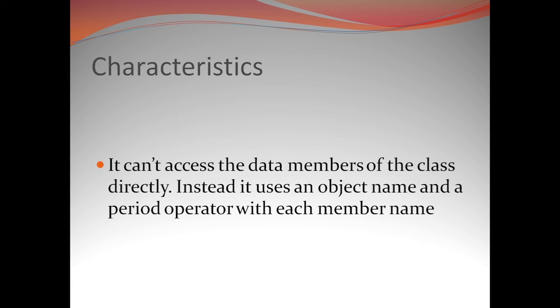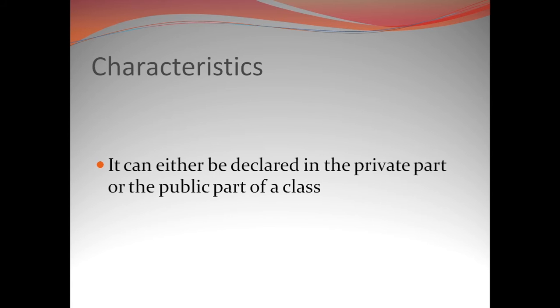So this is not a direct way of accessing data members of a class by a friend function, but definitely we can get access of the private data members of a class using a friend function. But in that case, we need to have an object name and a period operator associated with each member name of the class.